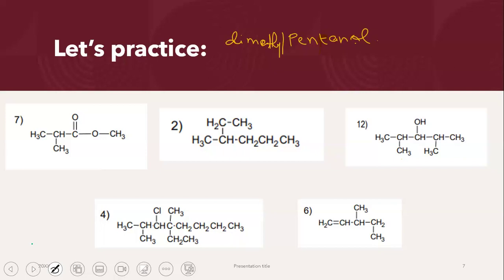Right? How are you guys going to, when you're naming the compound, you have to show the location of all the groups that are found in the molecule. So we don't just need to number the methyl groups, we also need to number the OH group. Now, we can go ahead and count from the left side as well as from the right side. Let's try it. 1, 2, 3, 4, 5. 1, 2, 3, 4, 5.